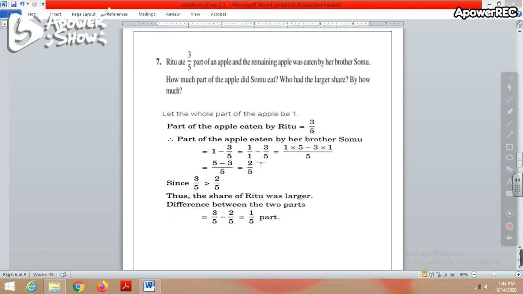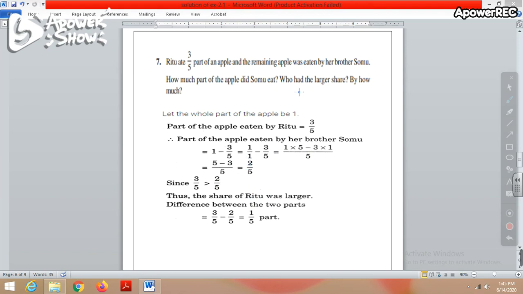So 5 by 5 minus 3 by 5. So 5 minus 3 equals 2, and the denominator will remain the same. So 1 minus 3 by 5 equals 2 by 5. So this is the part of apple which is eaten by Somu.